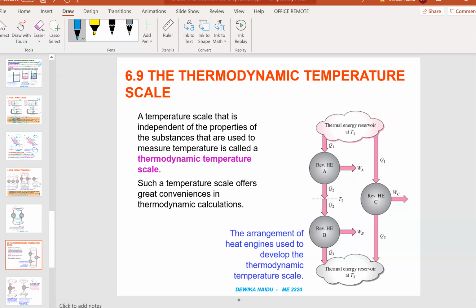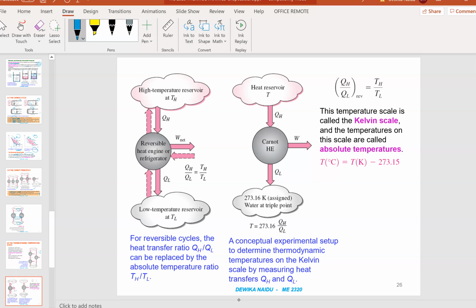Next would be the thermodynamic temperature scale. Now this chapter 6.9 is actually to prove your temperature scale. It's actually with all the derivations heading to this formula here. You can just read up on it.